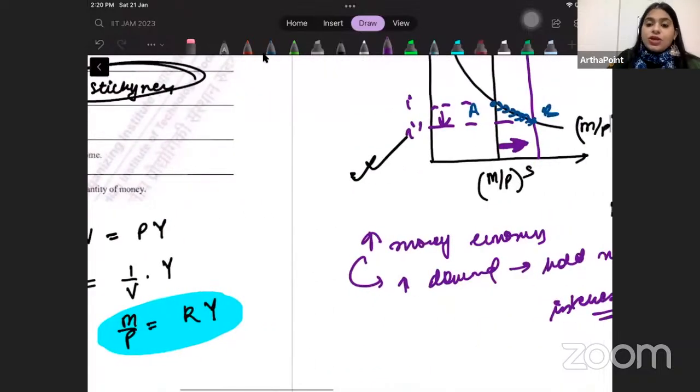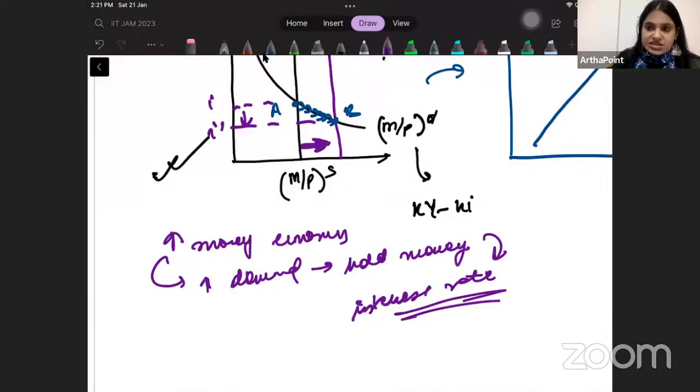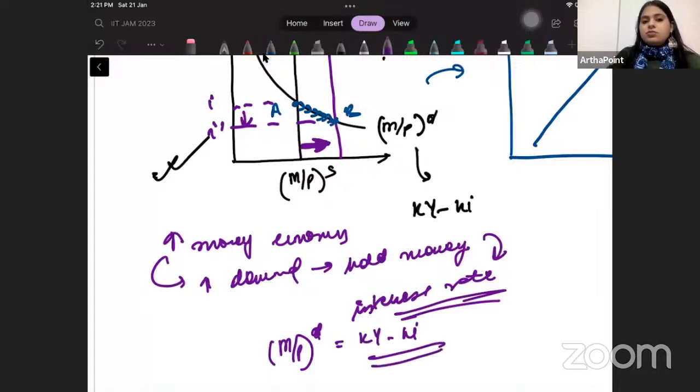But in the equation that we usually do, yes, we link it. We say that the demand of money is going to be kY minus hi. But remember, demand of money is always inversely related to the interest rate. We equate demand to supply. So in that sense, things become like this, but not directly.